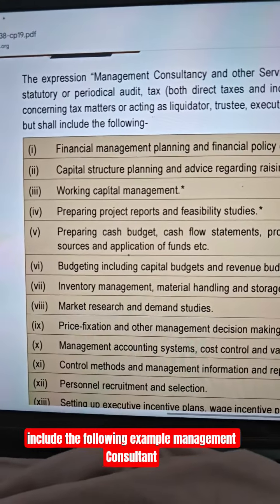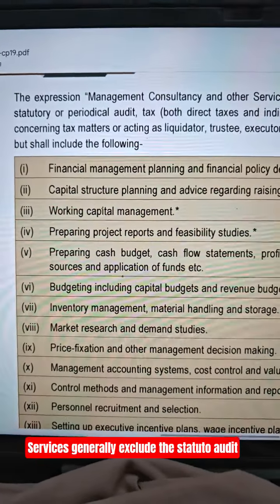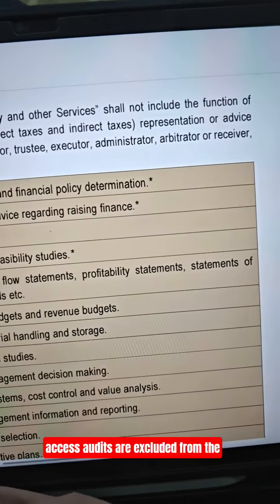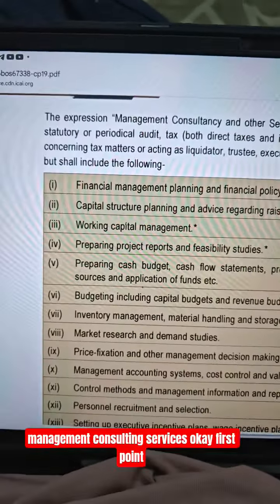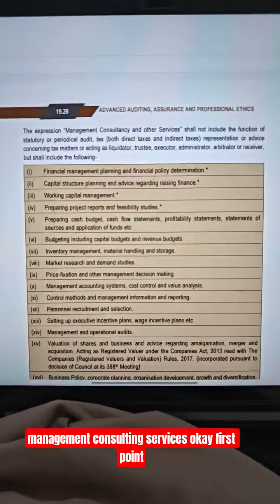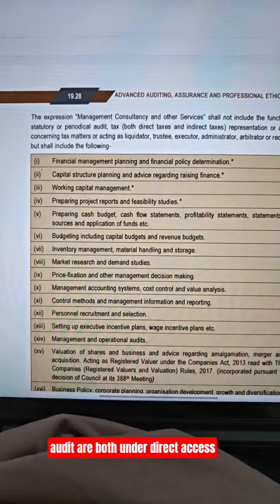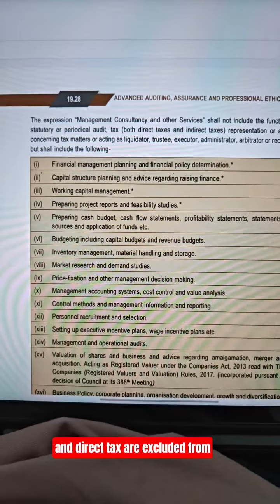For example, management consultancy services generally exclude the statutory audit, periodic audit and tax audit. Both the direct taxes and indirect taxes audits are excluded from the management consultancy services. Okay, first point: statutory audit and periodical audit, and audits under direct taxes and indirect taxes, are excluded